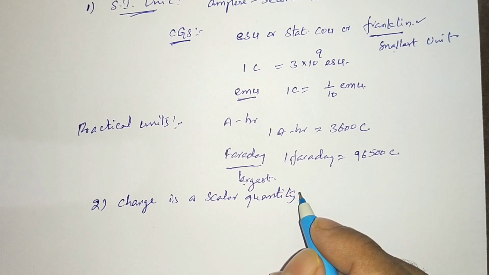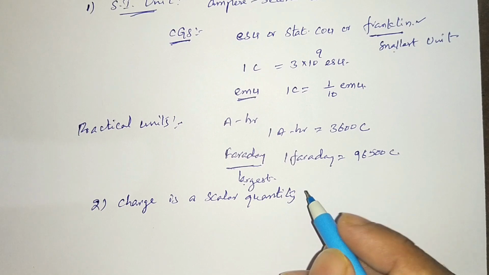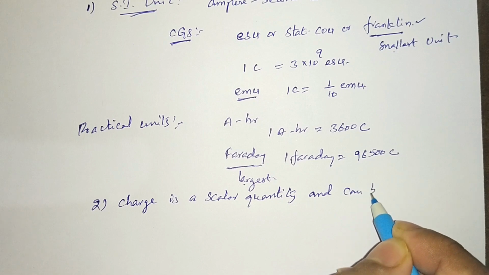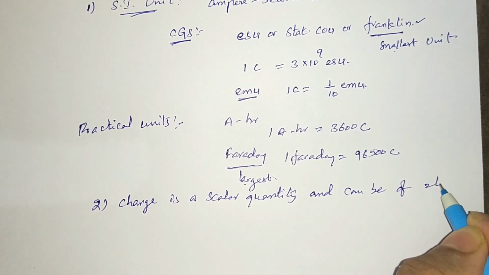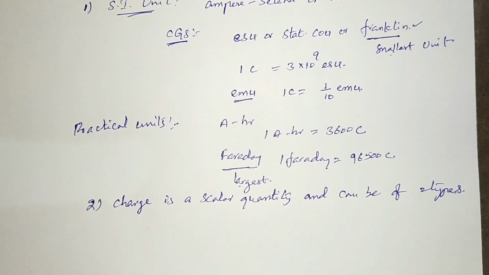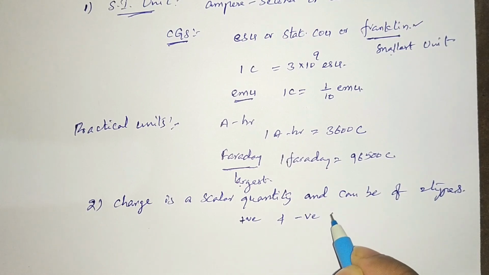It can be added algebraically. And it can be of two types, which you might have learned in chemistry: positive charge and negative charge.